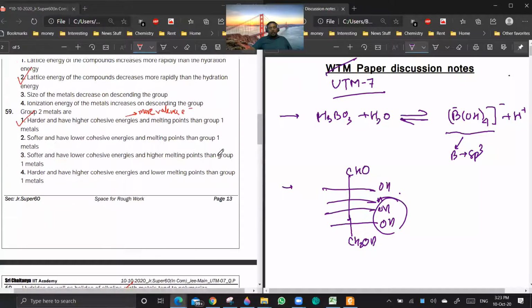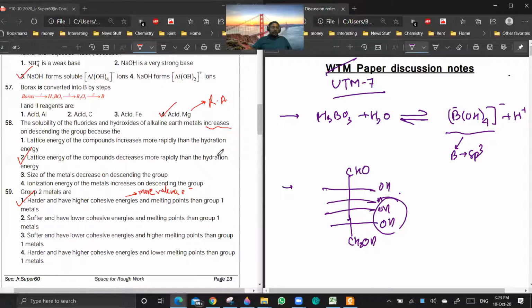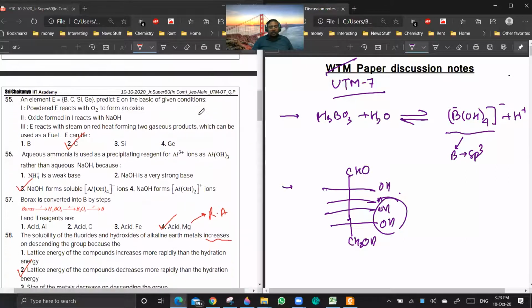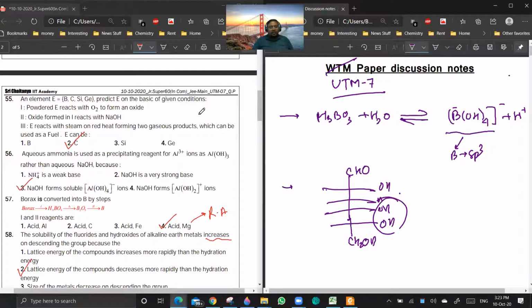So 59, 58, 57. I think we have discussed this in group 2, 59. No doubts. Yeah, that is good. 55, 56. 55, sir. Yeah, you see why it cannot be other oxides, right? That's the question.